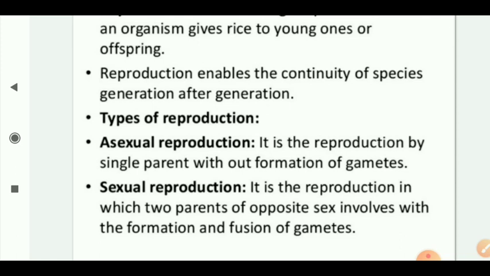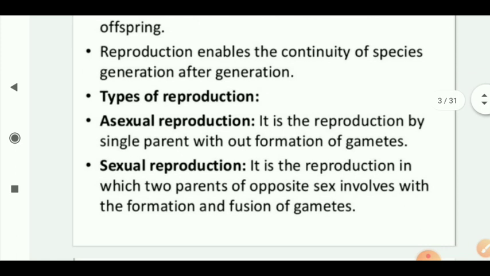So which reproduction is more effective? It's sexual reproduction. Why? I repeat: the gametes undergo meiosis, and recombination occurs, producing variation of offspring. So this variation of offspring leads to evolutionary relations and evolutionary studies. Okay, can you understand?